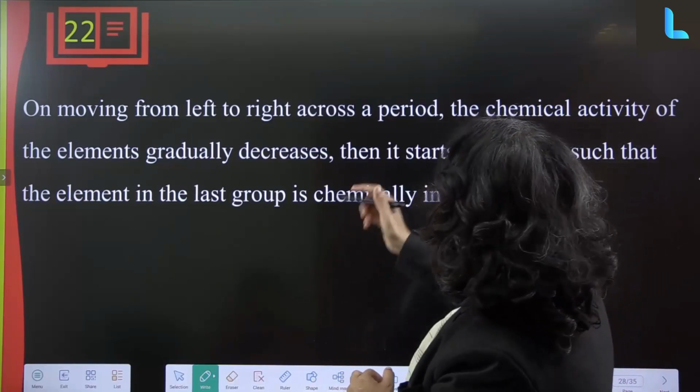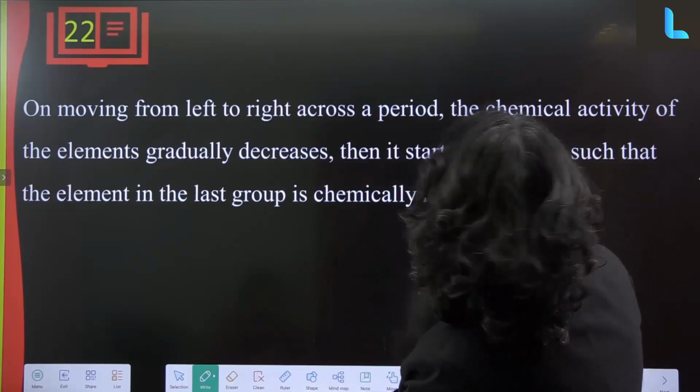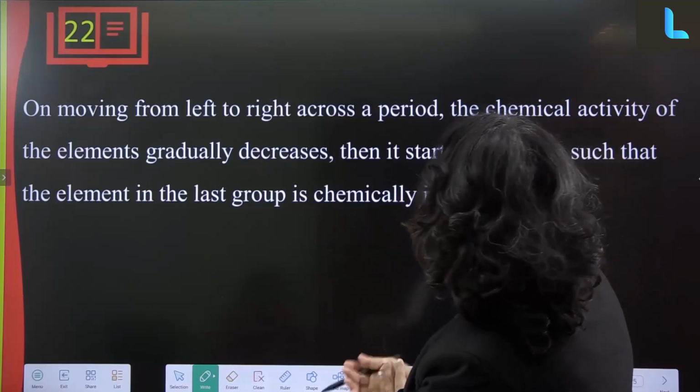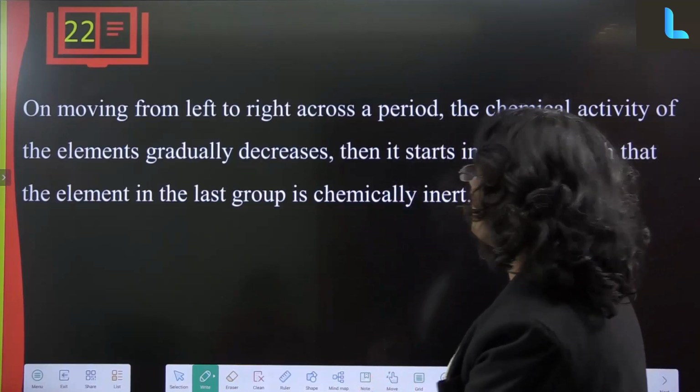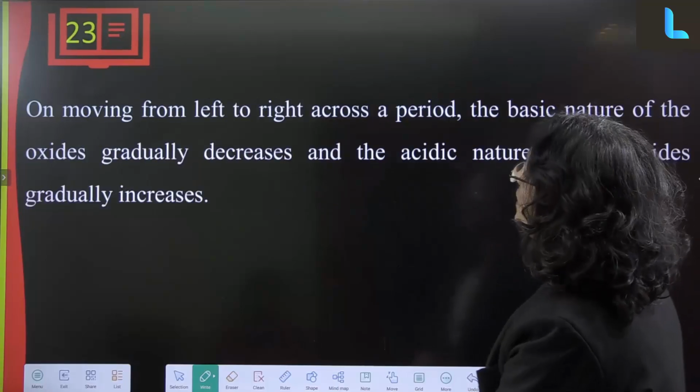Okay. Now across a period, the chemical activity of elements gradually decreases, then it starts increasing, such that the elements in the last groups are chemically inert.